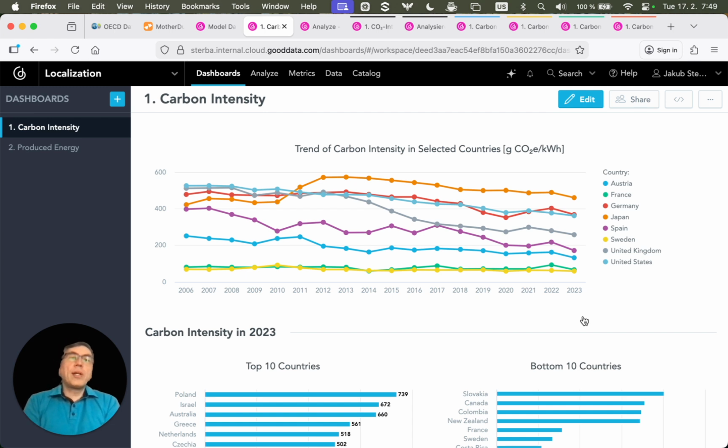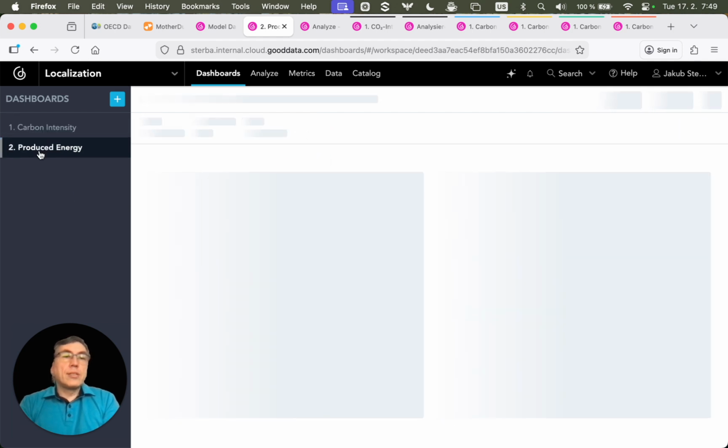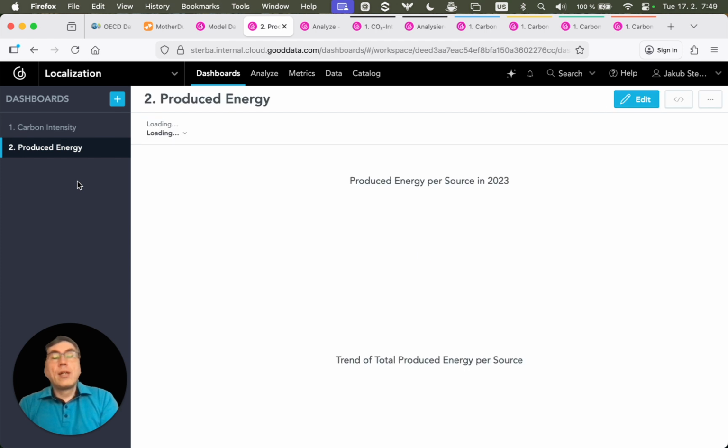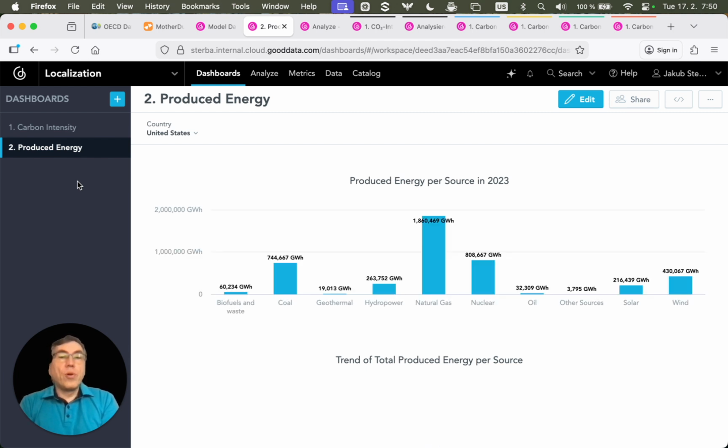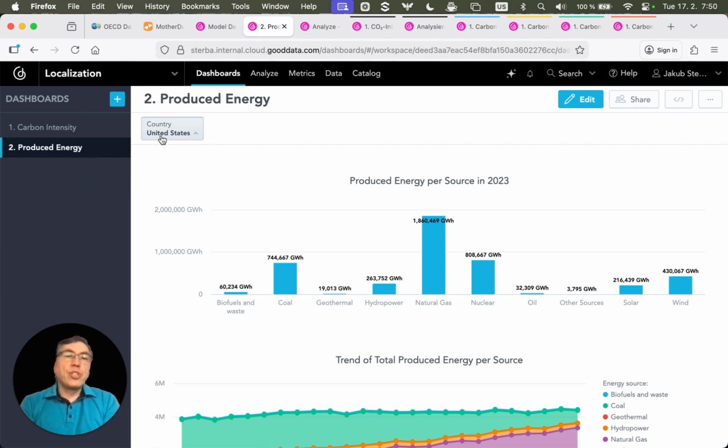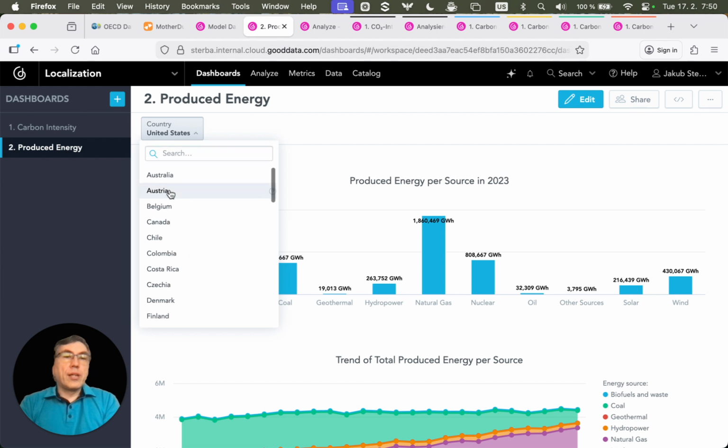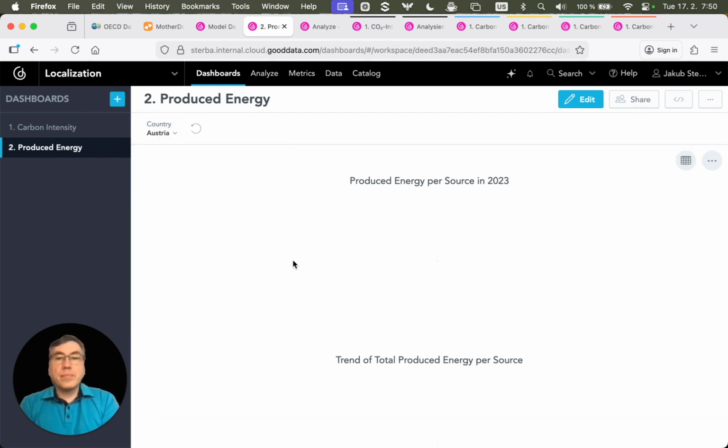I will be using for my demonstration data from OECD about electricity generation, and I created two dashboards. The first dashboard shows carbon intensity for selected countries, and you can see that country names are in English. The second dashboard shows energy mix of selected country. United States are displayed by default, and I can change it to other country like Austria, for example.